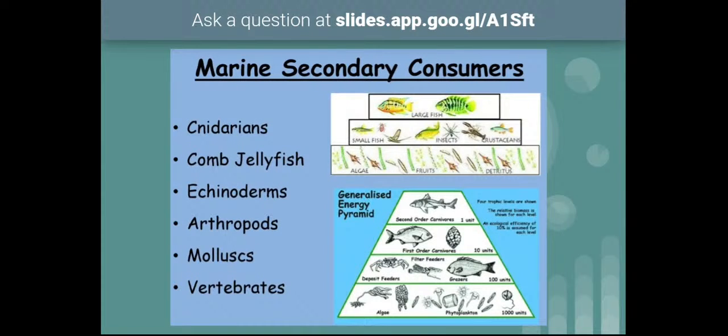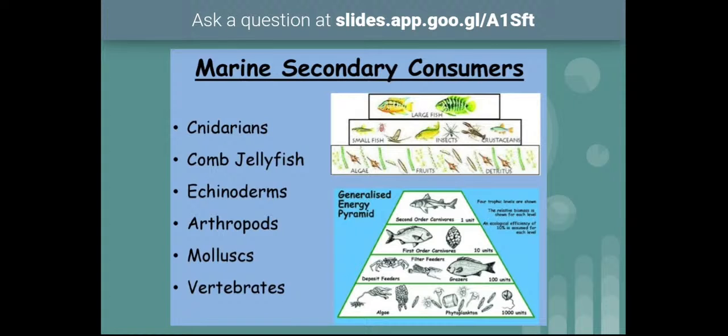Next, coming to secondary consumers. The secondary, tertiary, quaternary, all these consumers are animals. They include cnidarians, comb jellyfishes, echinoderms, arthropods, molluscans, and vertebrates. These are the different types of consumer animal groups present in waters.